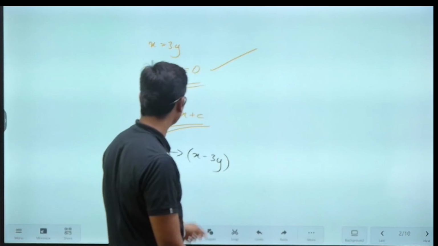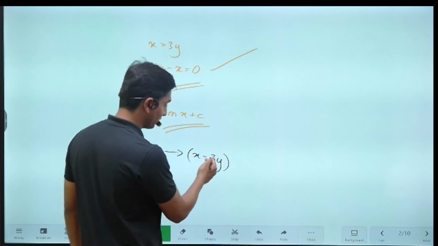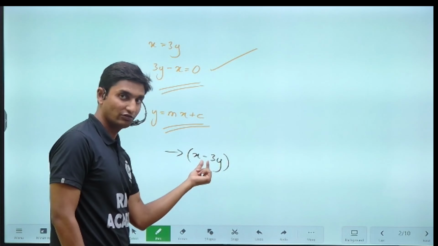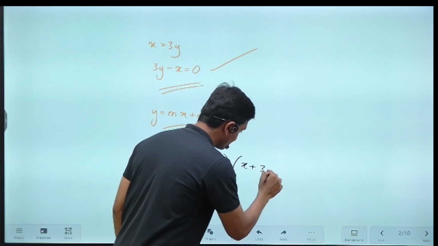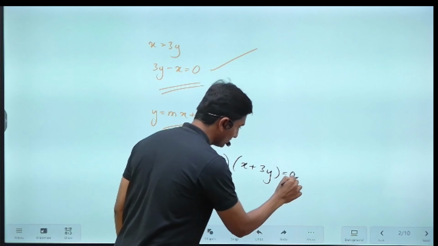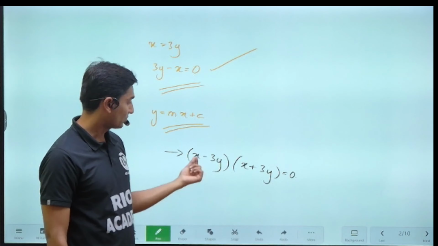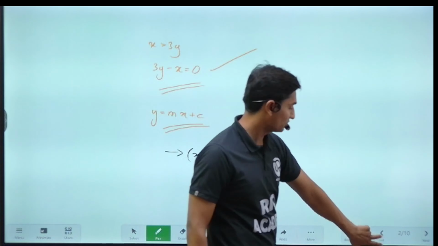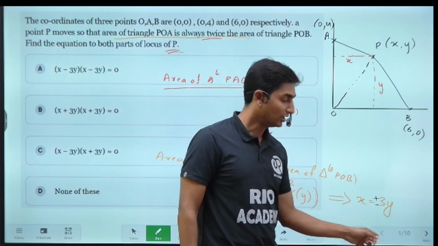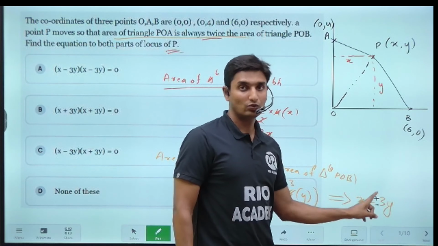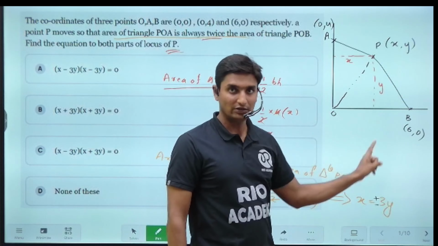Basically, if we are getting the equation x minus 3y, this is for the positive value, and then you have to also consider the opposite sign, x plus 3y is equal to 0, correct? x minus 3y and x plus 3y is equal to 0. Here, guys, x is equal to 3y, that is the magnitude that we have obtained. Plus and minus sign, these are two conditions. If P is on the positive side, the answer will be plus.